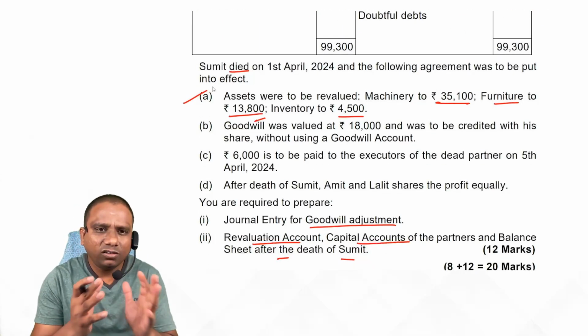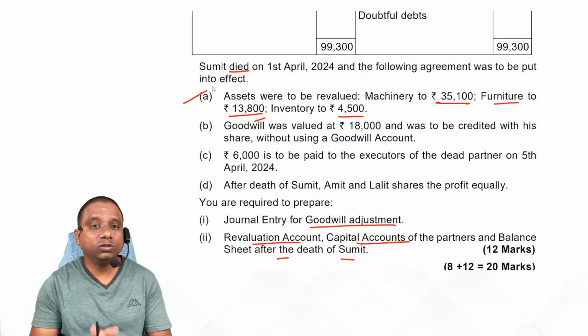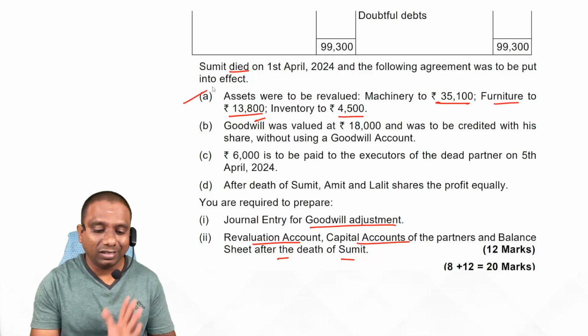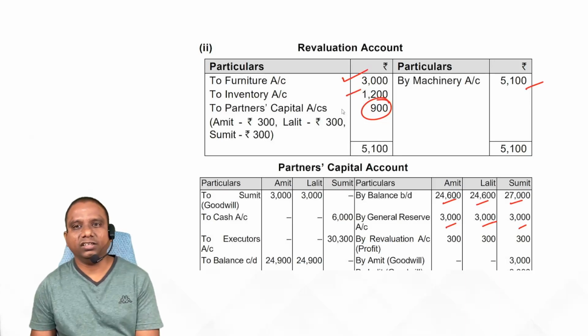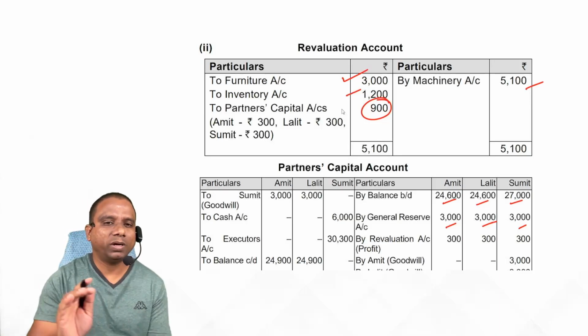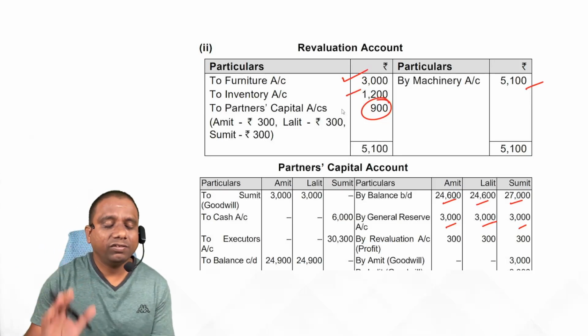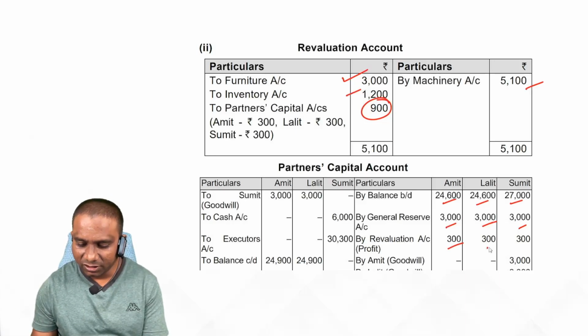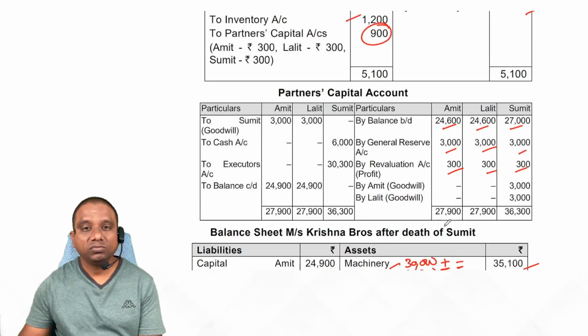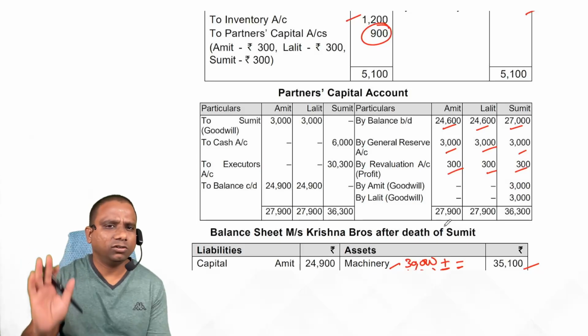Once revaluation of assets is completed, you can simply calculate the profit or loss directly. Here it is a profit of 900 rupees. This profit is distributed to the partners. Entry: Revaluation account debit to partners' capital accounts, credit side 300, 300, 300. Understood, students? With this the revaluation account is completed.